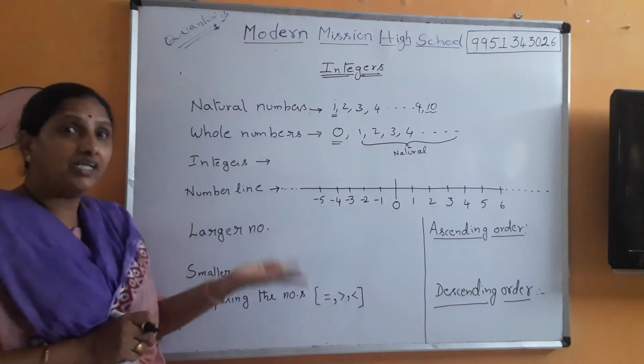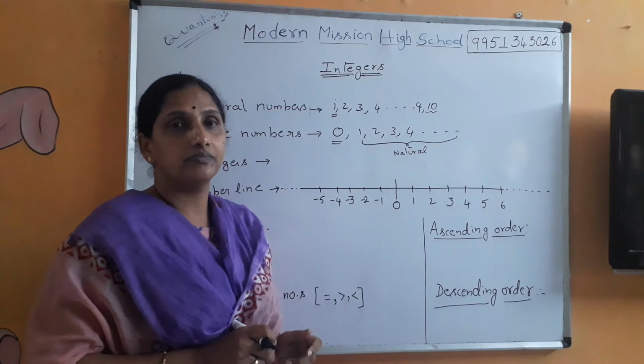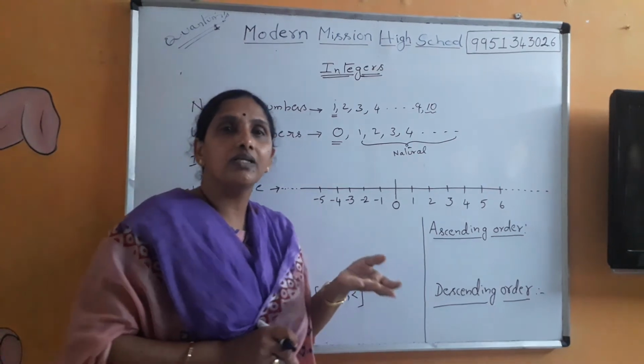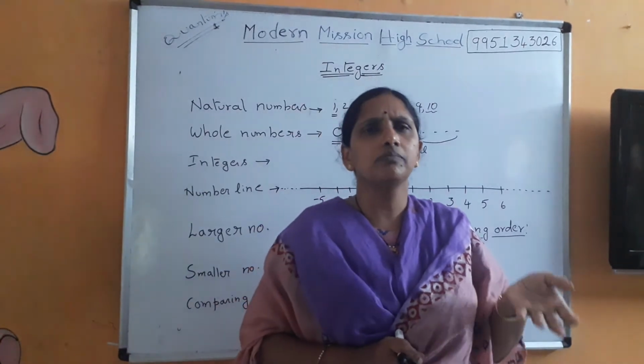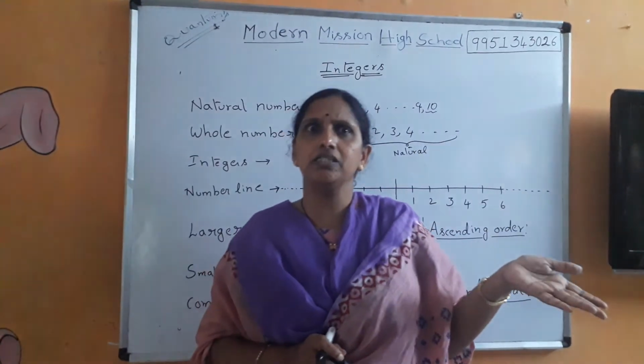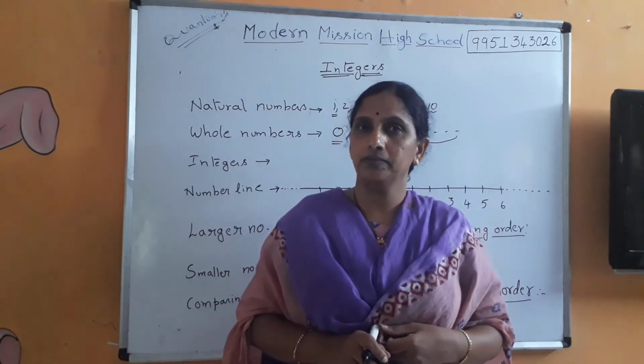Now what we are going to learn here is integers. Why should we learn about integers here? See, I'll give a very simple example. There are also many applications of these integers, but right now I'll give a very simple example.